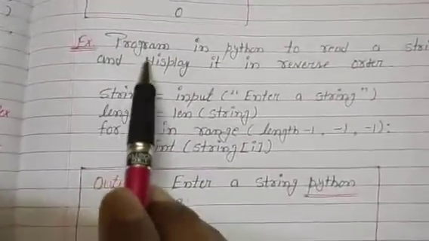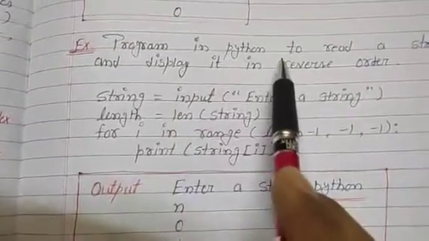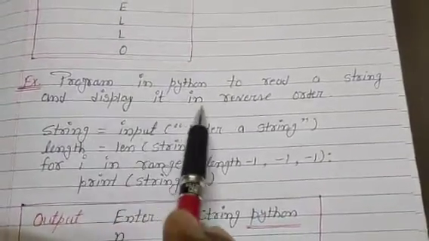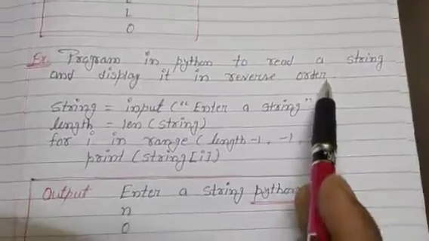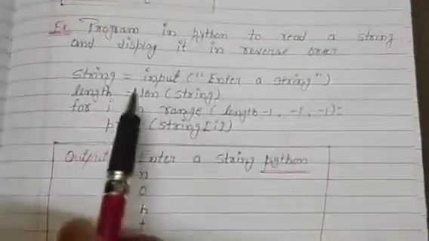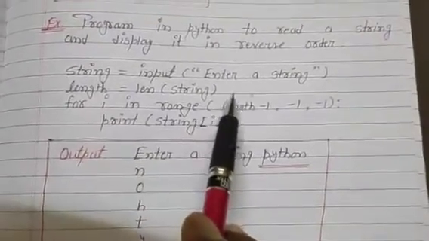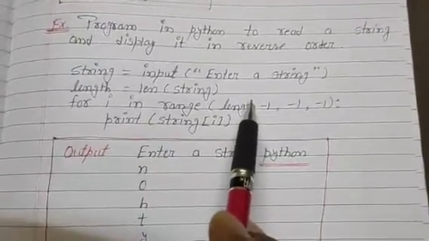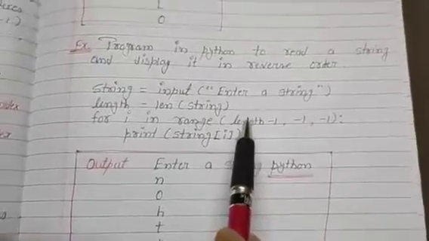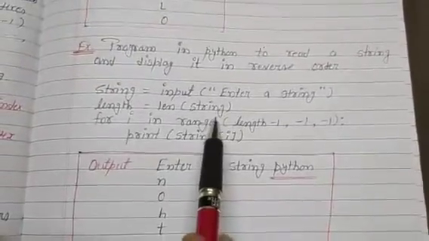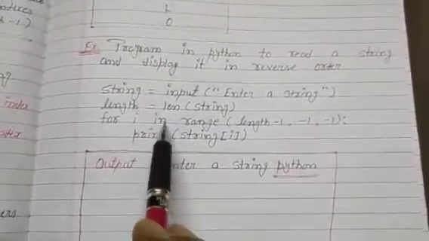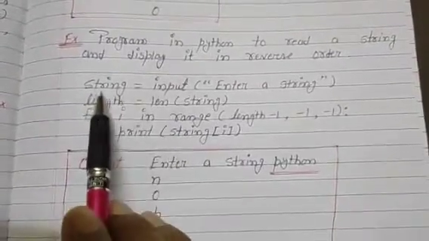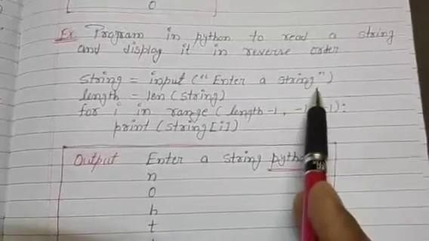Now the example is a program in Python to read a string and display it in reverse order. In this program we accept a string from the user and display it in reverse order. First we take a string from the user: string equals input, enter a string.